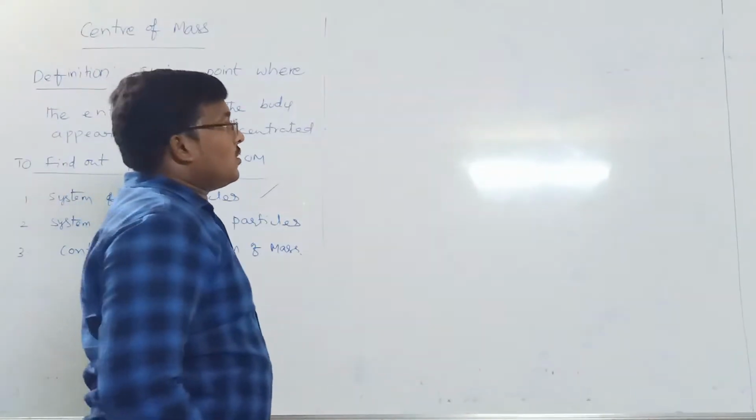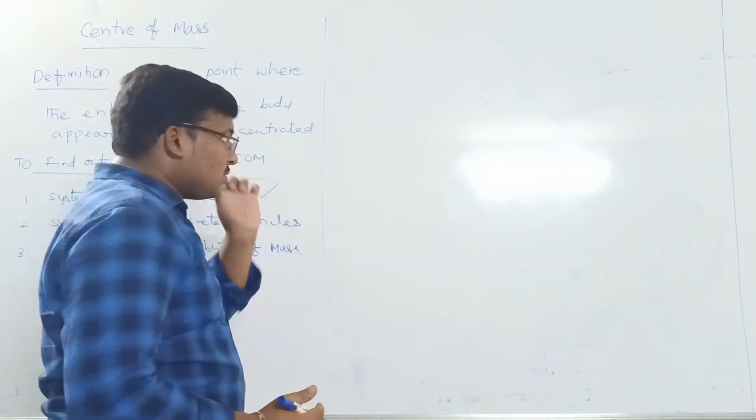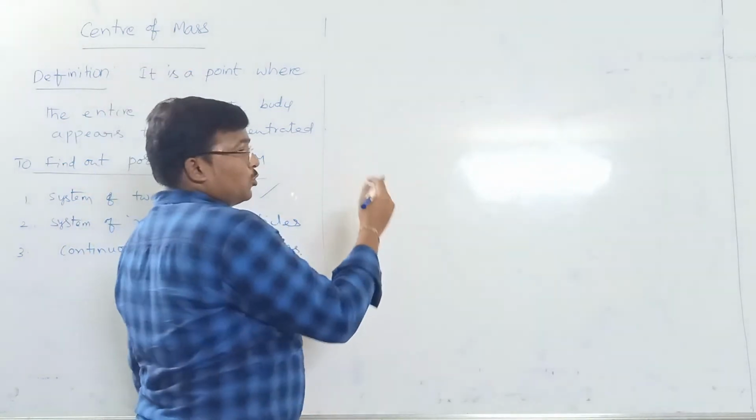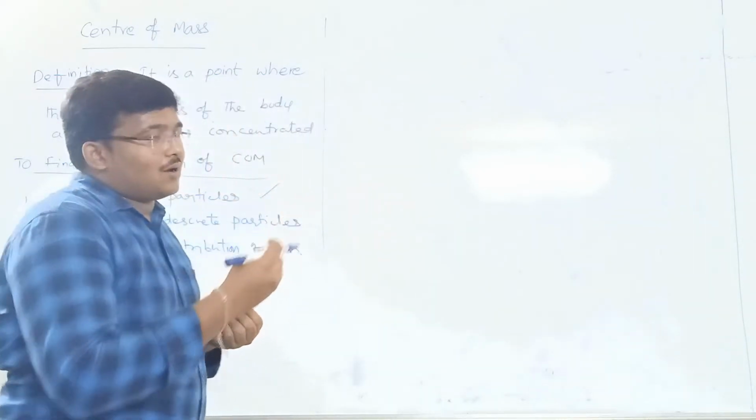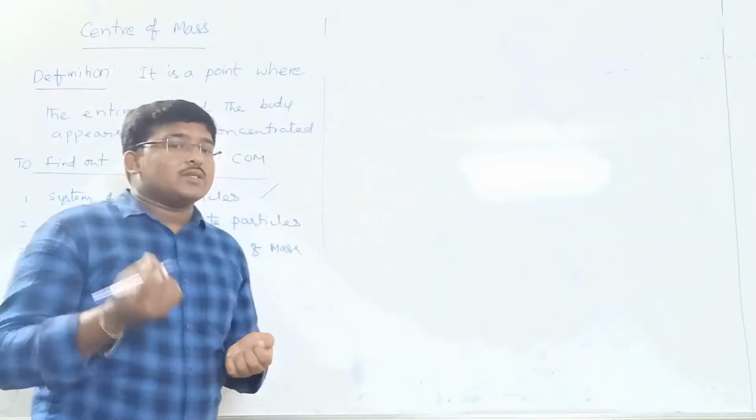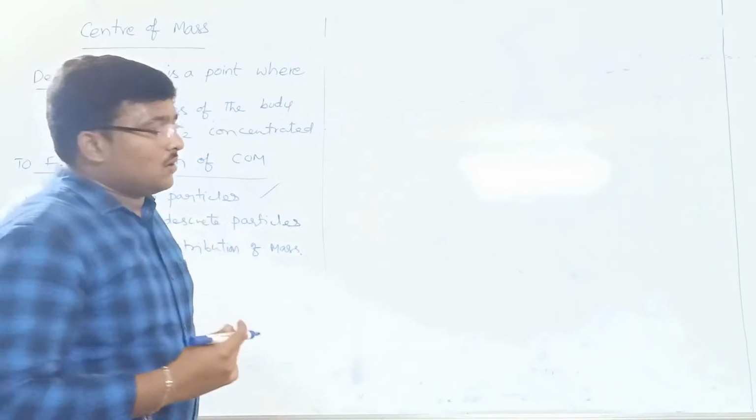So let me take some n particles of positions, like the first particle with respect to the origin is r1, second is r2, third is r3, likewise rn.